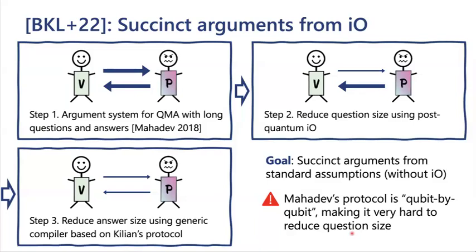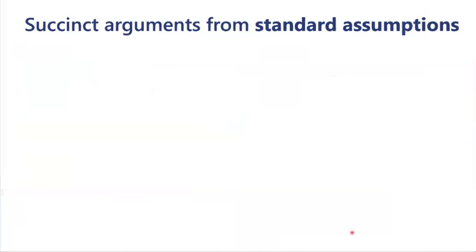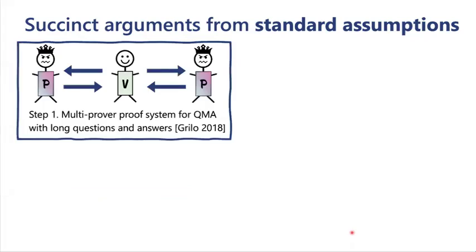Now, in our work where we don't want to use I/O, we take a sort of completely different approach. We don't start from Mahadev's protocol. Instead, we start from a multi-prover proof system for QMA that has long questions and long answers, so it's not succinct. And in particular, the one that we use has been constructed by Grilo in 2018.